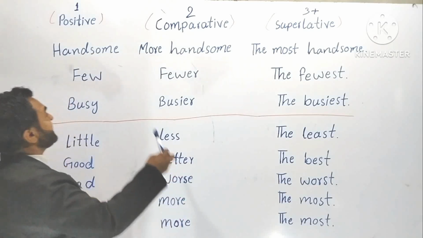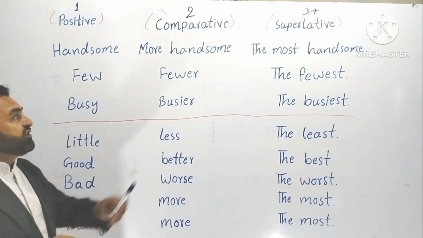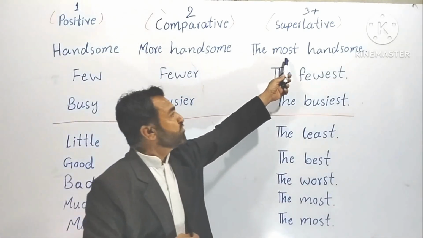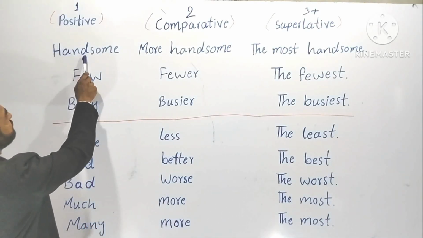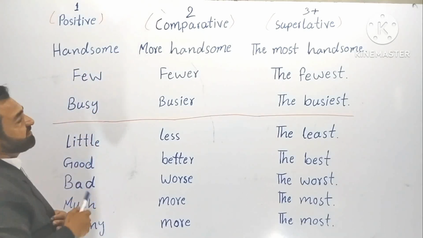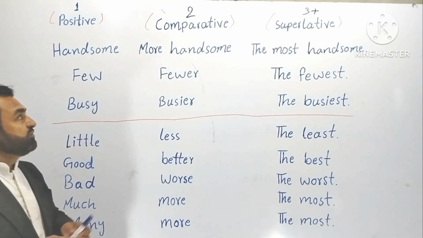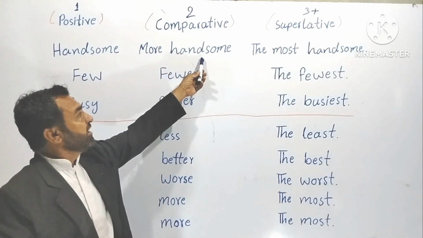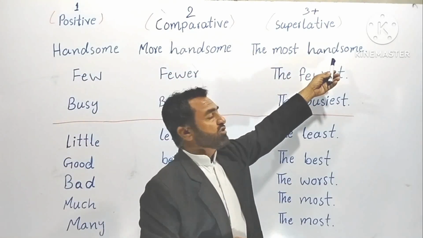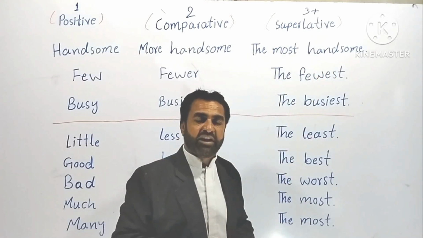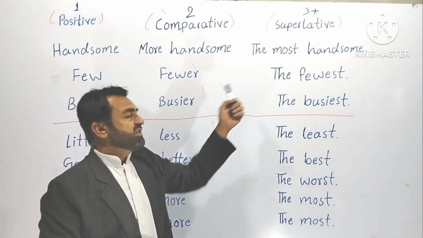As I said before, any word that has 7 or more than 7 letters, we use more for comparative degrees and most for superlative degrees. Now let's count the letters first. 1, 2, 3, 4, 5, 6, 7, 8. You see, this has 8 letters, so we must put more before the positive degree to make a comparative degree, and we put most before the positive degree to make a superlative degree. Understood? You see, handsome, more handsome, the most handsome.